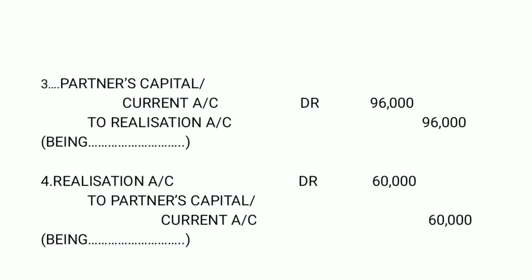So this is the value at which the debtors are taken over by the partner. So 1,20,000 minus 24,000 gives you 96,000. And the partner has accepted to pay the creditors. When the partner accepts to pay the liability, this is the journal entry: realization account debit 60,000 to partner's capital current account 60,000.